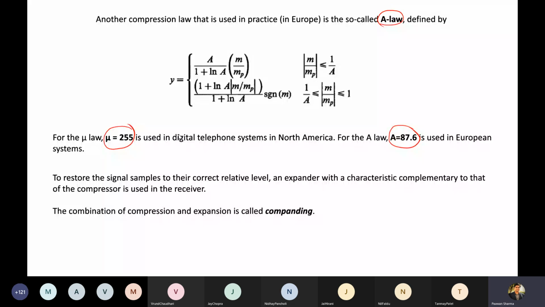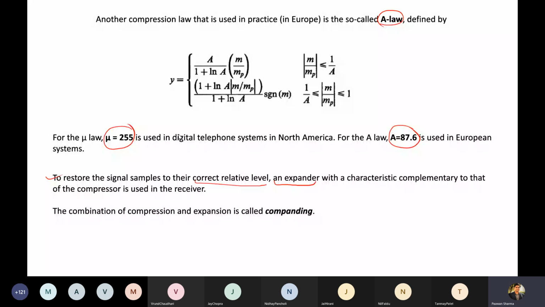Now, you have compressed your original input signal, and then you have performed uniform quantization, thereby taking advantage of the effect of non-uniform quantization. But when you receive it, you have to undo it, because you introduced non-linearity in your signal. So to restore the signal samples to their correct relative value, you need a circuit known as expander.